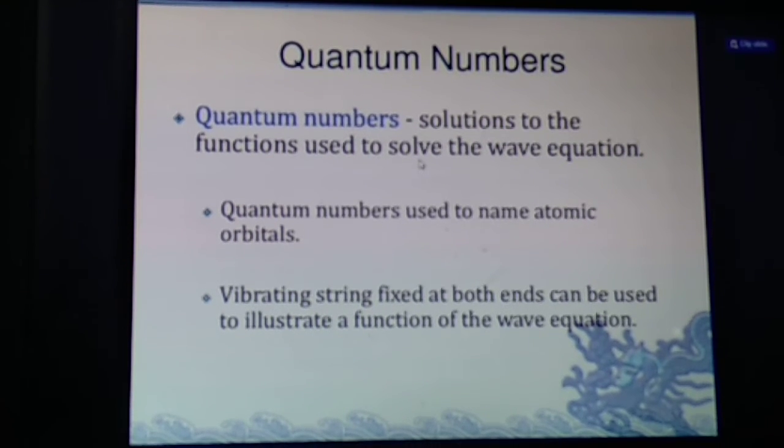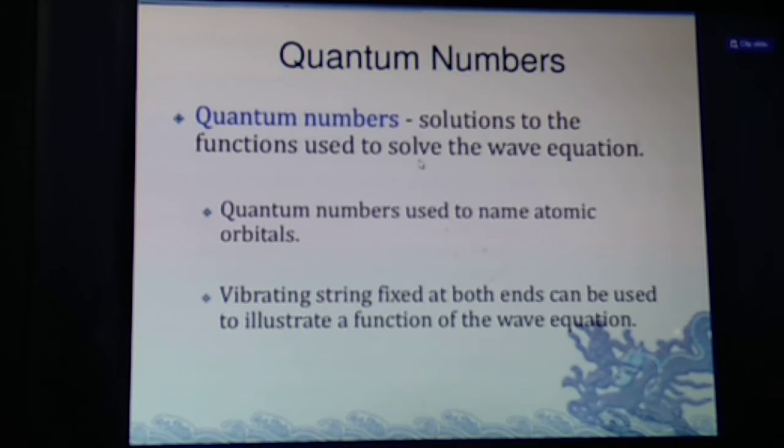Now students, the most important thing: quantum number. What is quantum number? Quantum number is the address of the electron. That is, the size, the energy of the orbit, the shape of the orbital, the orientation of the orbital, and the spin orientation. Four things about the electrons will be described by the quantum numbers.